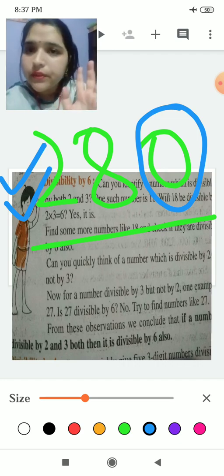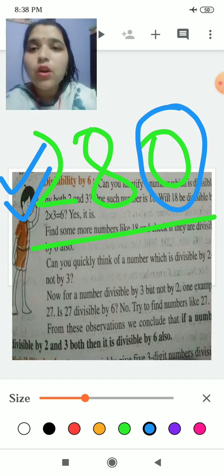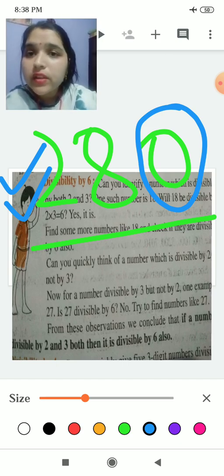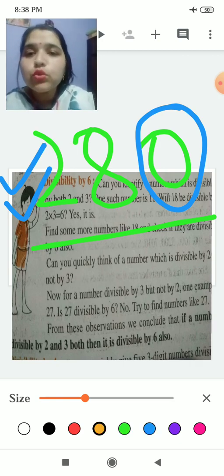So we have checked the divisibility by 2, so it is divisible by 2. Now we will go for divisibility by 3. So what does the divisibility by 3 say? It says that if the sum of the digits of the number is divisible by 3, then the number is also divisible by 3. So we have to do their sum, 2 plus 8 plus 0.